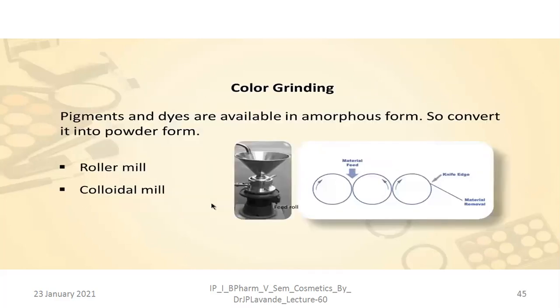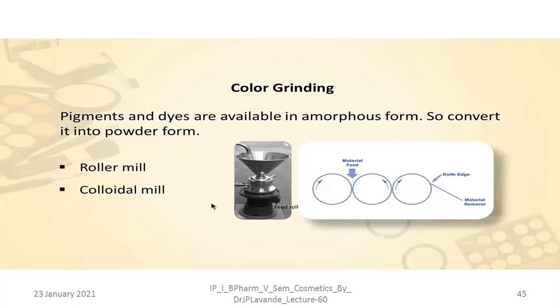As far as color grinding is concerned, colors like pigments and dyes are available in amorphous form, and they need to be converted into powder form. The difference between amorphous and powder form is that it is just like cubes of catechu, which is not crystalline but is in close contact, so that the powder is not there.